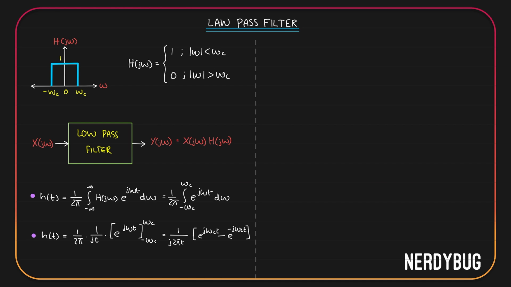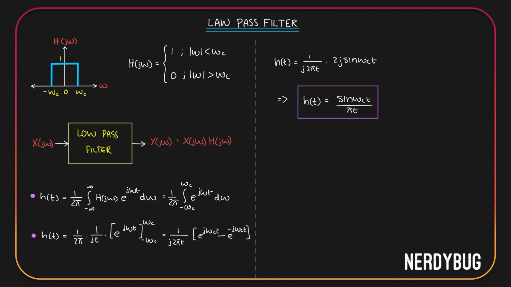But if you apply Euler's relation, e raised to j omega c t minus e raised to minus j omega c t will become 2j sine omega c t. If I use that, I get h of t is equal to 1 by j 2 pi t multiplied by 2j sine omega c t. 2j over here and 2j over here will get cancelled. And finally we get the impulse response of a low pass filter whose cutoff frequency is omega c is going to be sine omega c t divided by pi t.